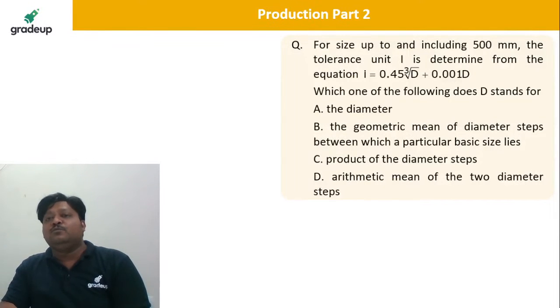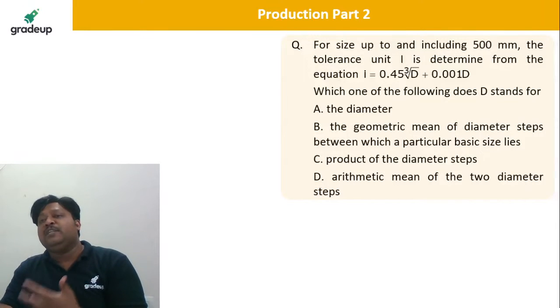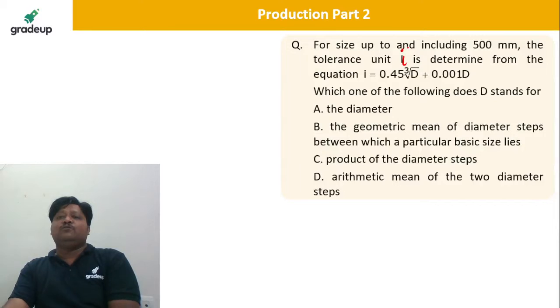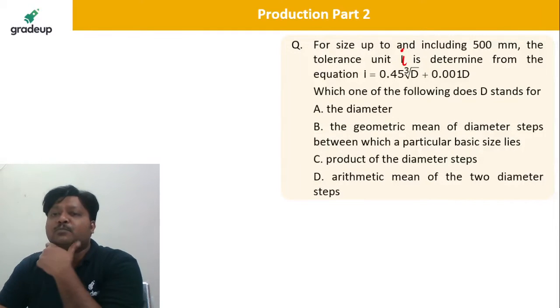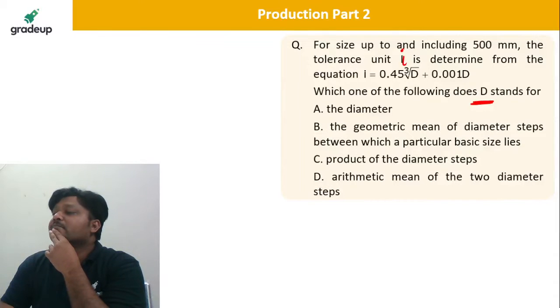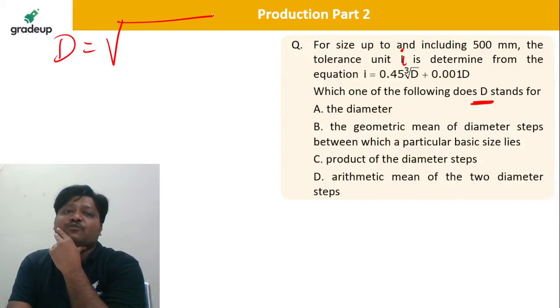For the size up to and including 500 mm, the tolerance unit I is determined from this formula: I is equal to 0.45 cube root of D plus 0.001 D. The D stands for the square root of maximum diameter into minimum diameter.